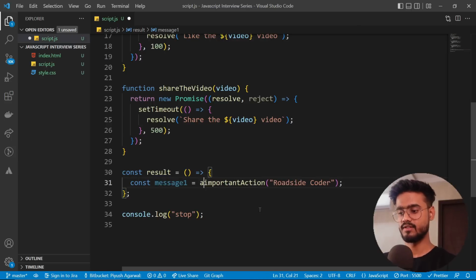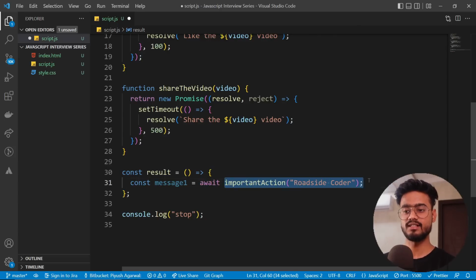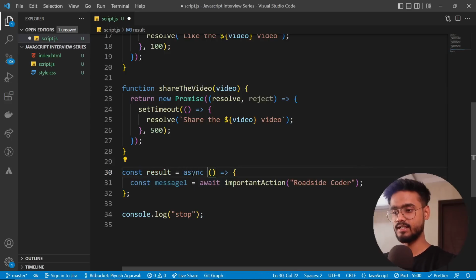So what we're going to say is await. What await is going to do is it's going to wait until this promise returns us a fulfilled or rejected or whatever state, and then we're going to get the value and provide it to this message variable. And since we are using await over here, this function is supposed to be an asynchronous function, which we can do by adding the async keyword over here.